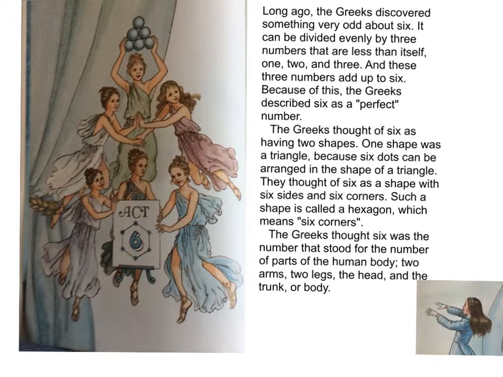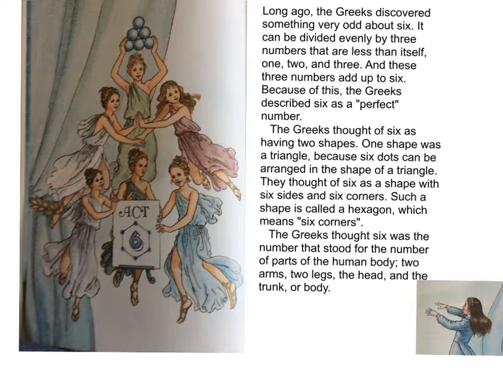Long ago, the Greeks discovered something very odd about 6. It can be divided evenly by 3 numbers that are less than itself: 1, 2, and 3. And these three numbers add up to 6. Because of this, the Greeks described 6 as a perfect number.